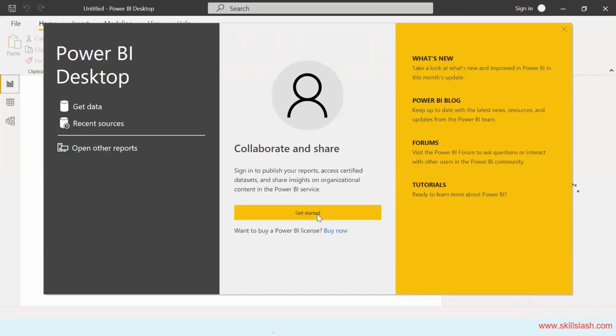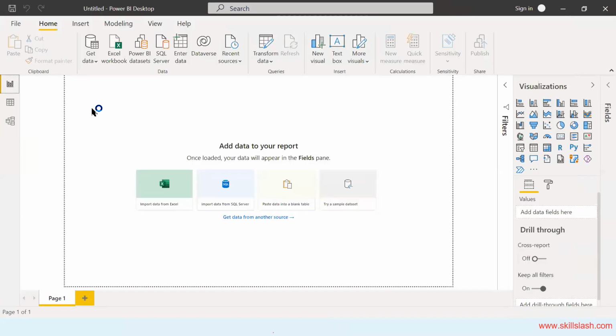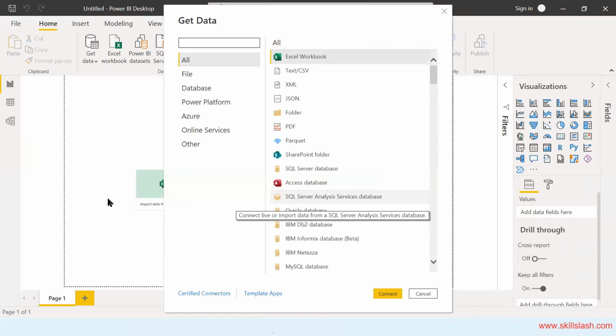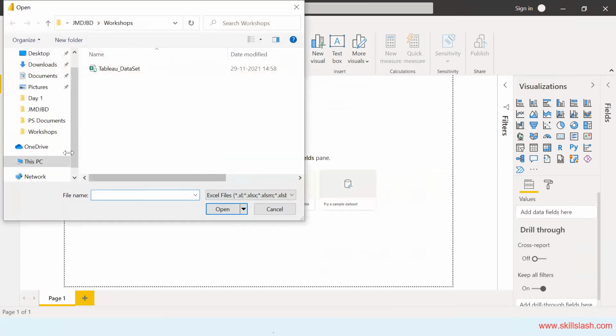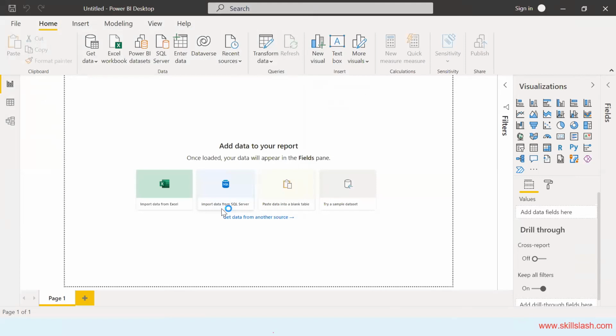And the very first option you can select is click on Get Data. As you click on Get Data, these are the different options from where you can fetch the data: from the Excel sheet, from the SQL Server, a blank table, or a sample data set. So if you click on Excel sheet, wherever your data set is present, just navigate to that place and open. Just 3 steps. Select, upload.